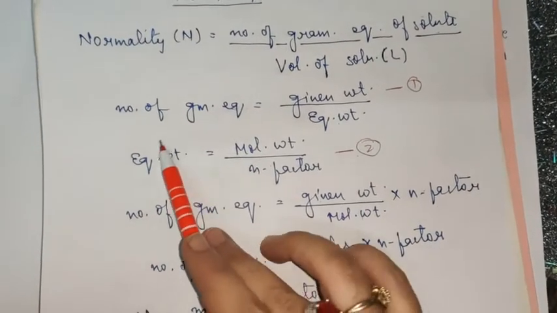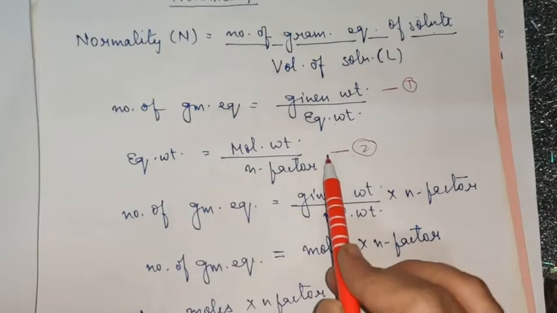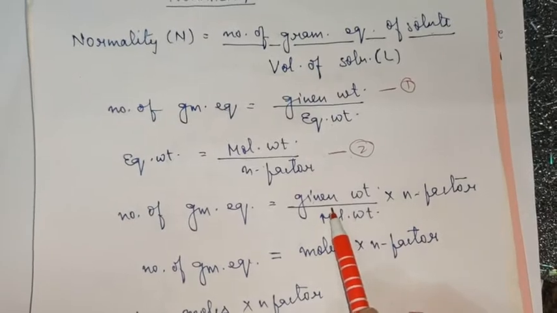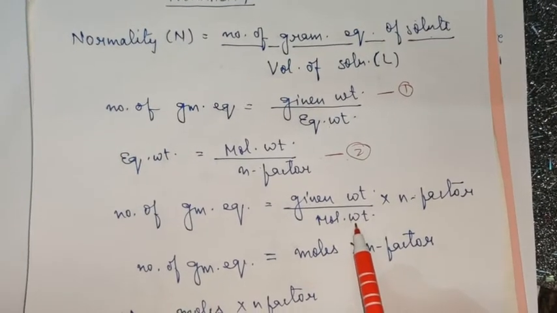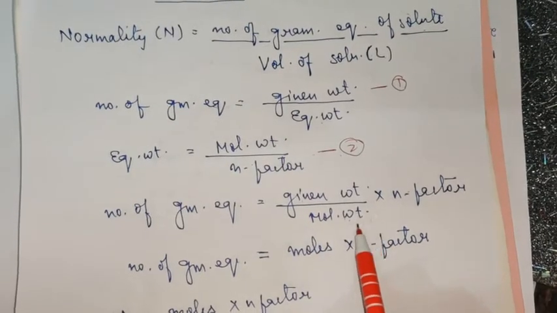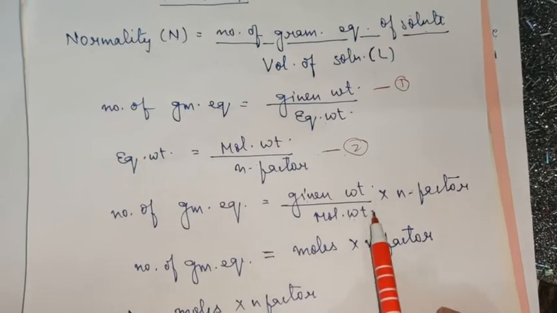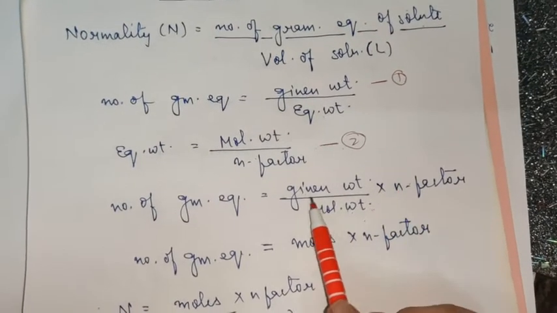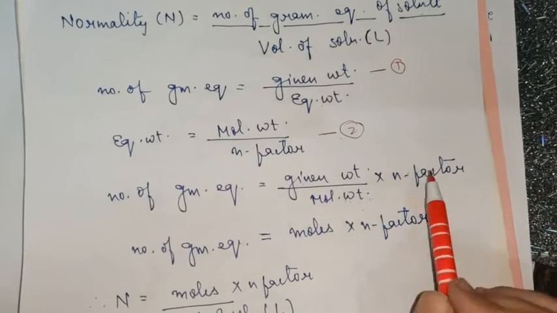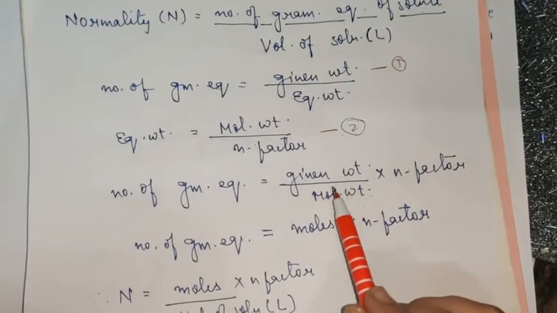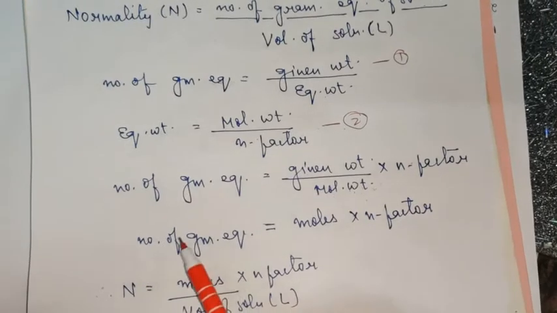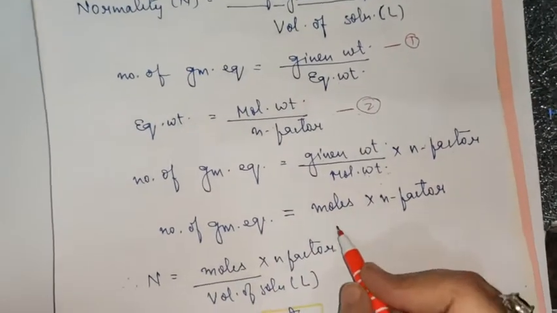When you substitute the formula of equivalent weight from equation 2 in equation 1, the formula gets modified. This n factor, which was in the denominator of the denominator, will move to the numerator. So the formula gets modified as given weight upon molecular weight into n factor. Now you know very well that given weight upon molecular weight is equal to moles. So number of gram equivalents can be written as moles into n factor.